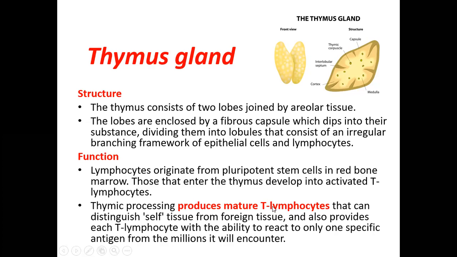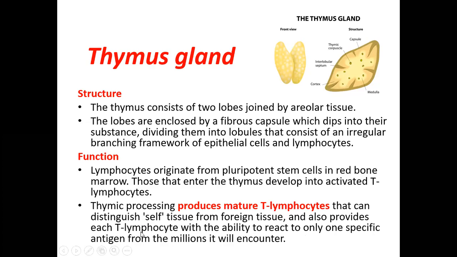So what is the use of these T lymphocytes which are produced in the thymus? They help in the identification of self tissue from foreign tissue. So it differentiates between self tissue and foreign tissue, and it has the ability to fight these foreign bacteria, viruses, or whatever foreign body. Each T lymphocyte has the ability to react to one specific antigen.